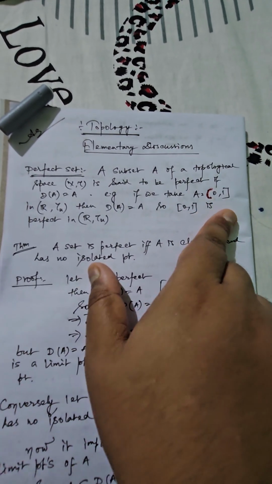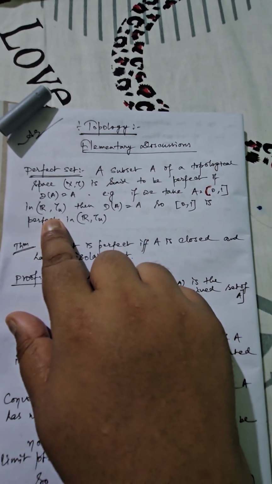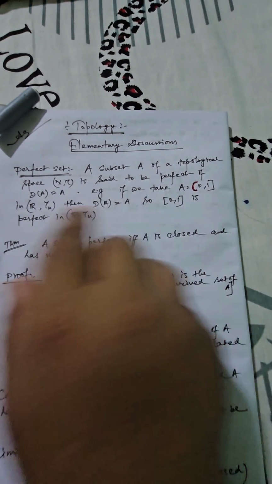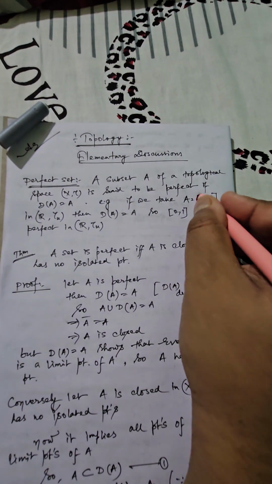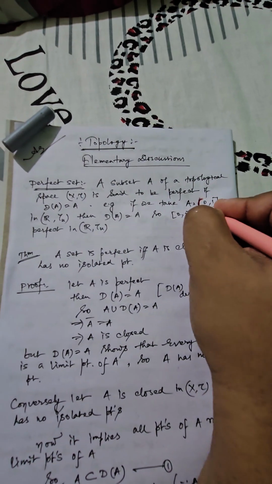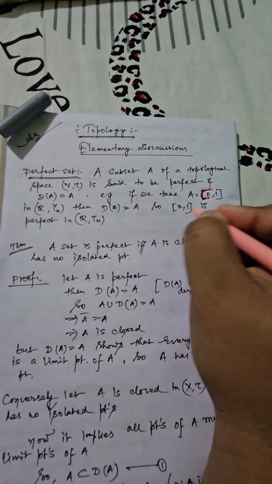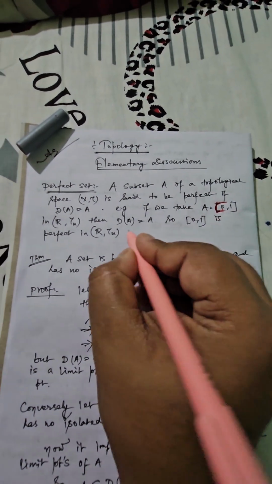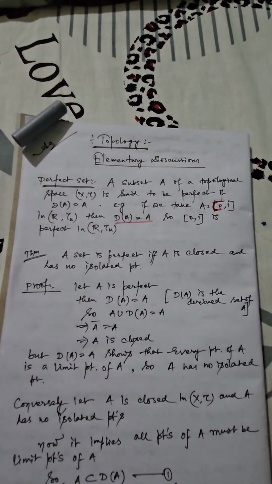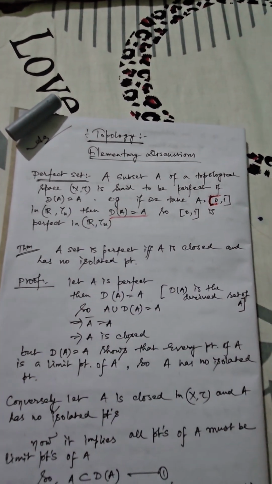Now for example, if we consider [0, 1) semi-open in the usual topological space induced over R, then the derived set of this expression will be [0, 1]. In general, the semi-open interval is different from the closed interval [0, 1]. But if we choose [0, 1] closed, then the derived set is also [0, 1] closed, and consequently in this case the derived set of A is equal to A. This definition is satisfied, and hence this is a perfect set in (R, τ_u). τ_u stands for usual topology.